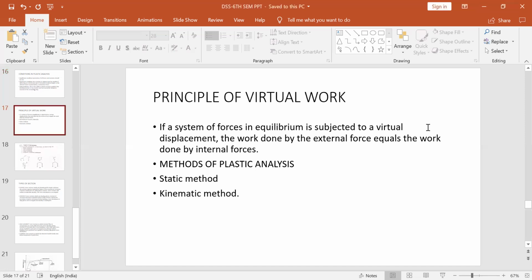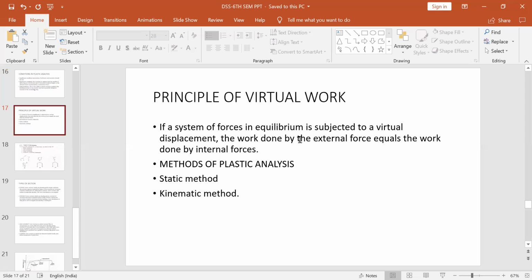Energy stored will be equal to work done. The concept here is that the external work due to the virtual force will equal the internal energy stored in the structure. This is the principle of virtual work: internal work and external work will be equal.